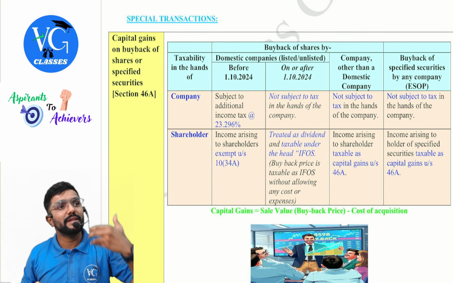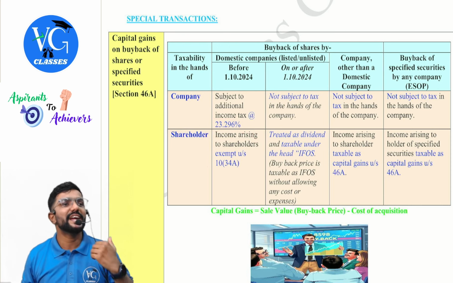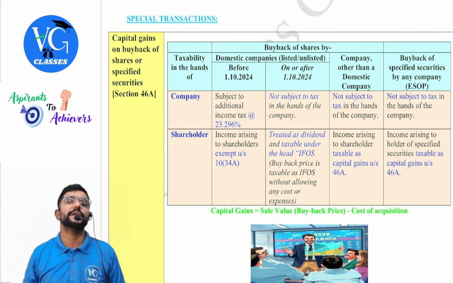Okay. And when the company has paid tax on this capital gains income of the shareholder, for the shareholder it is exempt under section 10(34A). But from 1st October of our previous year, they have changed the provision, which is an amendment, guys. If the buyback of shares other than ESOP shares has happened by a domestic company on or after 1st October, then whatever buyback price the shareholder receives is taxable as income from other sources fully as per section 2(22) deemed dividend.